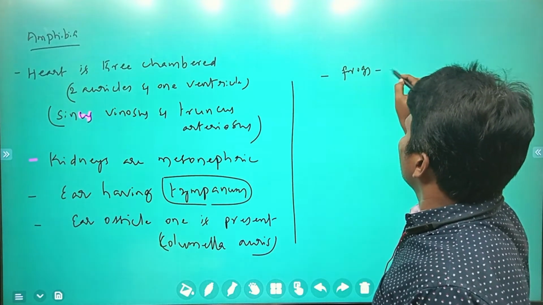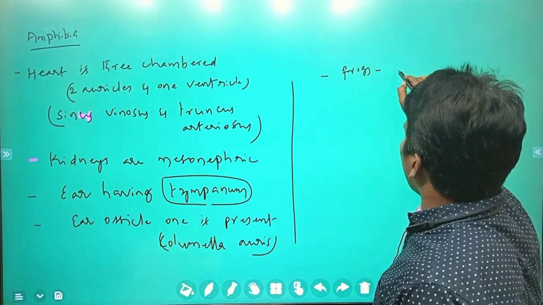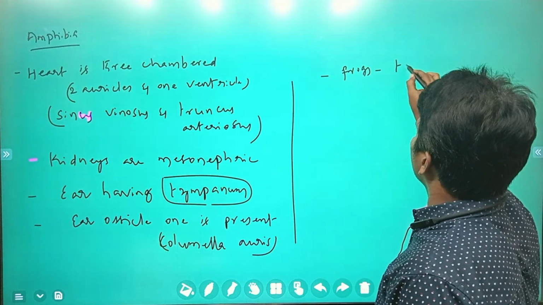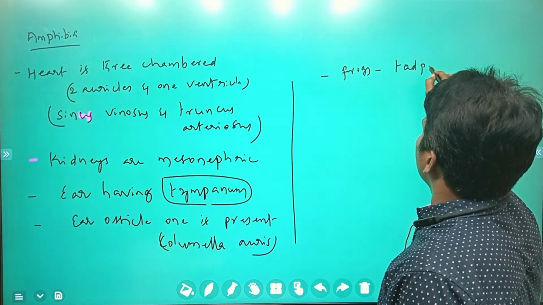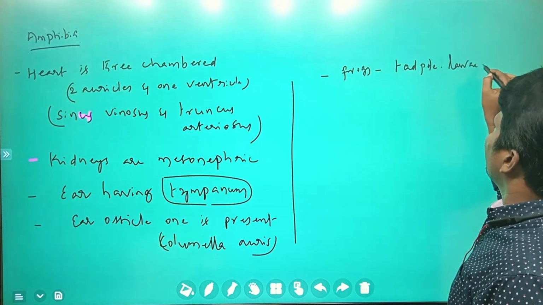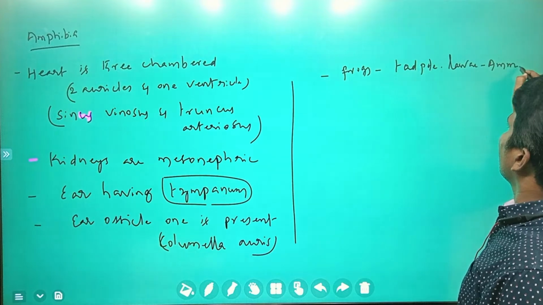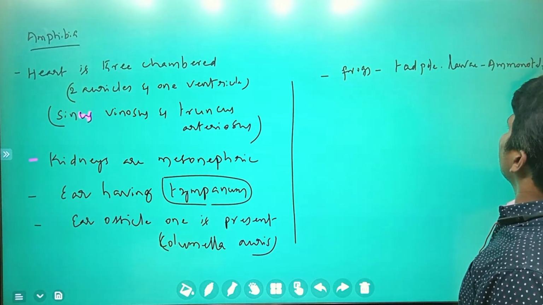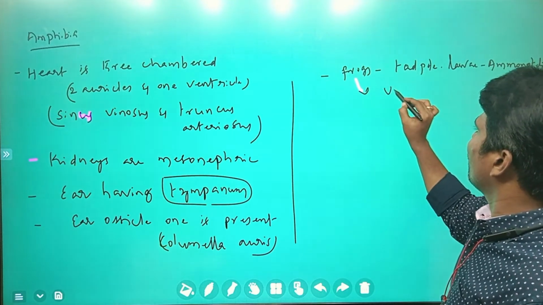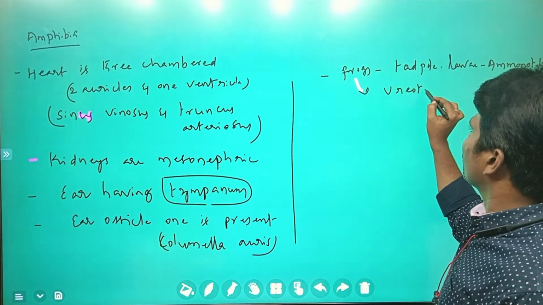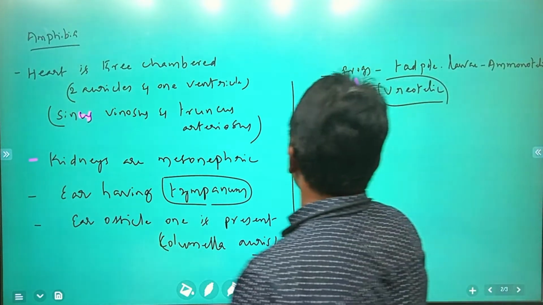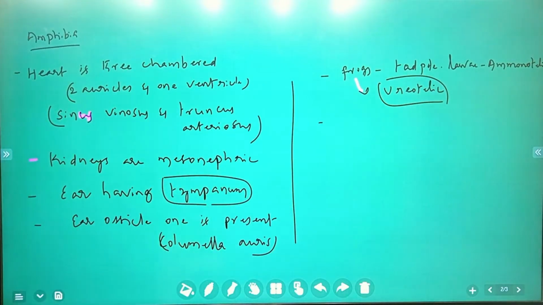In frogs, particularly in the tadpole larva, you studied this in lower classes, is that right? This tadpole larva is ammonotelic, which means they release ammonia as the excretory material, and the adult frog is ureotelic, so it releases urea.